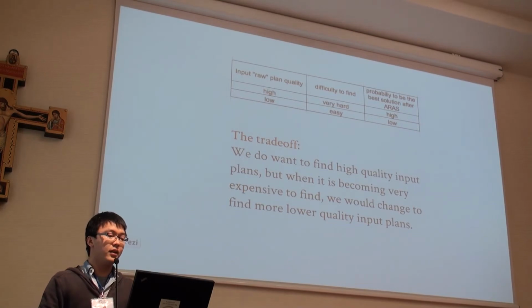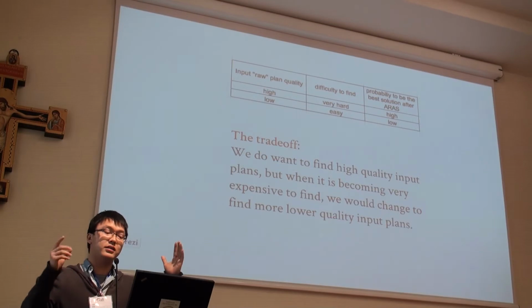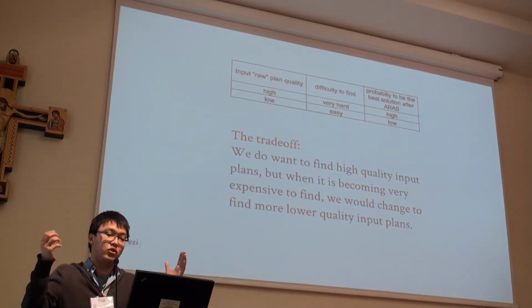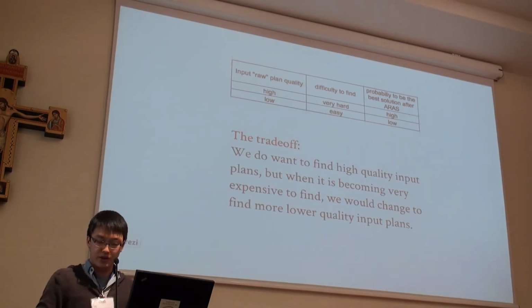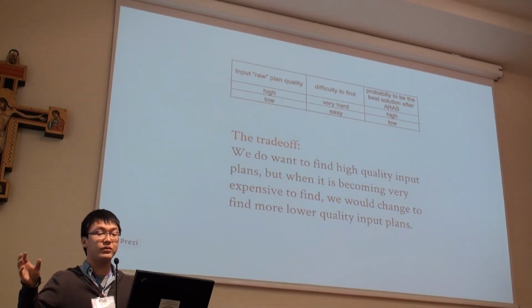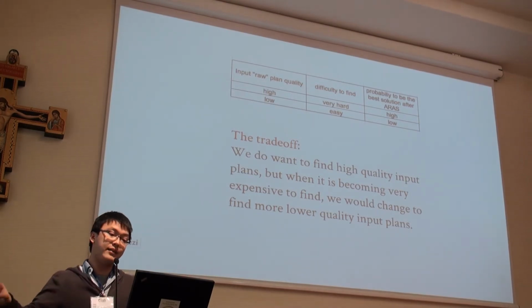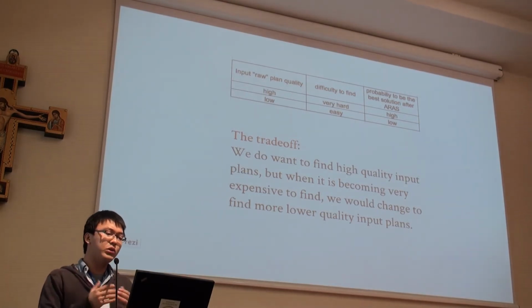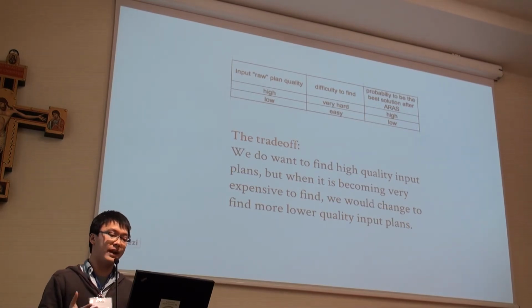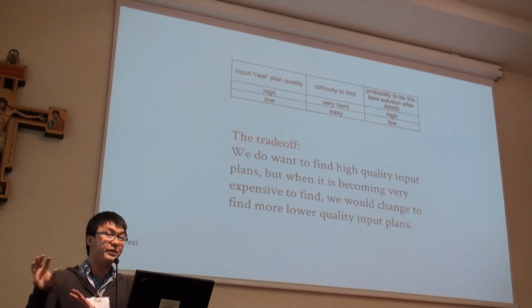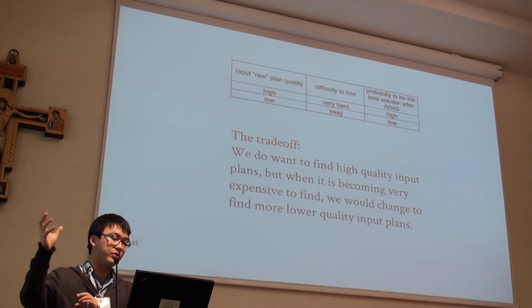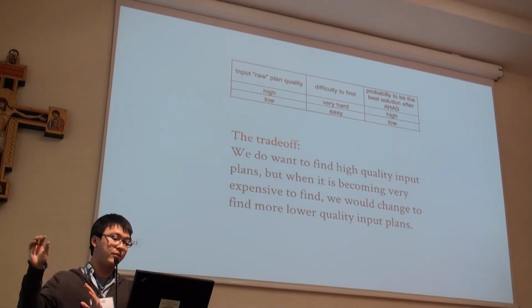So really, the high quality input plan is very hard to find actually. But generally, you will get a better solution after ARAS. And the low quality plan is easy to find, but the probability to get a high quality output plan is low. So this is the trade-off. We always want to find high quality plans, but when it becomes very expensive to do that, we will change our strategy to find some more low quality plans.